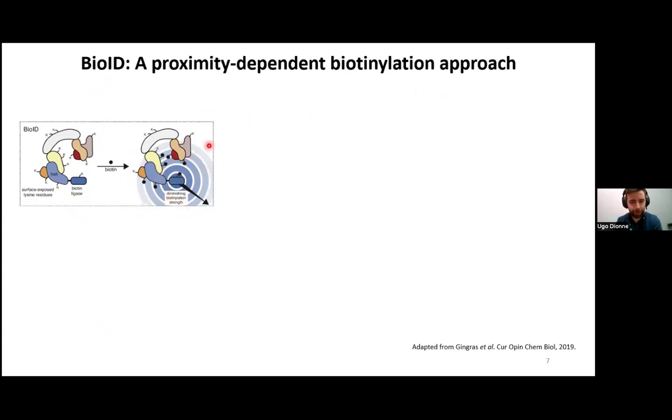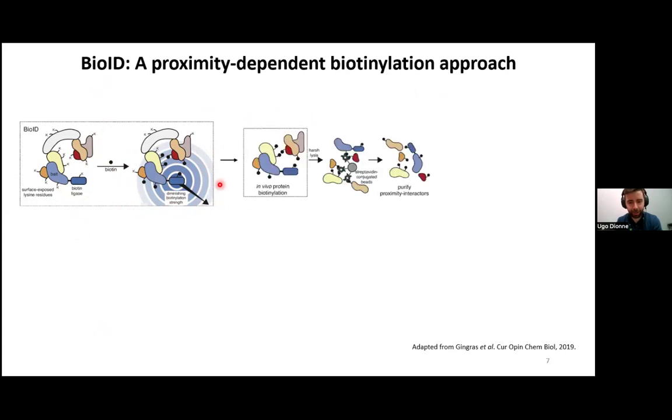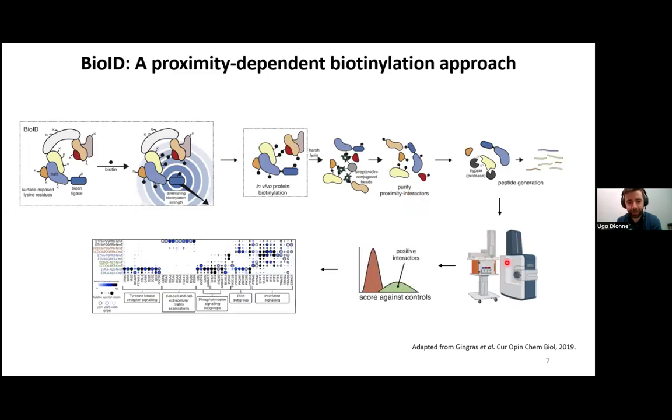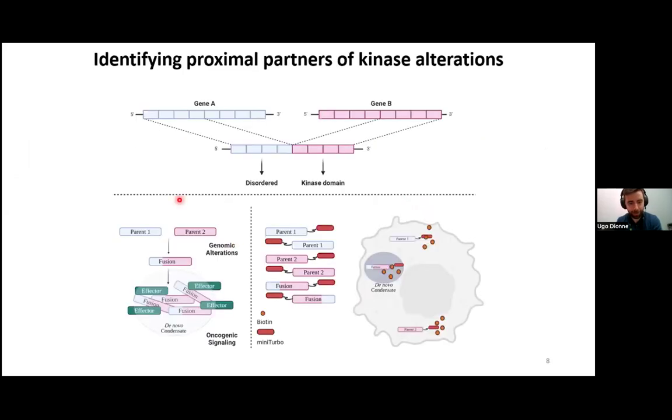This allows us to then perform a harsh cellular lysis, extract the proteins, and enrich for biotinylated proteins, which we can then identify by mass spectrometry. By using statistical approaches, we can determine which proteins are enriched in the proximity of our baits compared to negative controls. This method is important for my project because it is technically difficult to determine which proteins are found in membraneless organelles, because these cannot be extracted from cells. With BioID, we can biotinylate proteins that are found in those condensates directly in living cells.